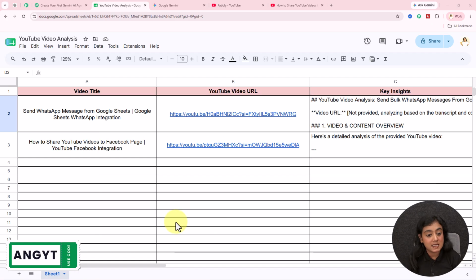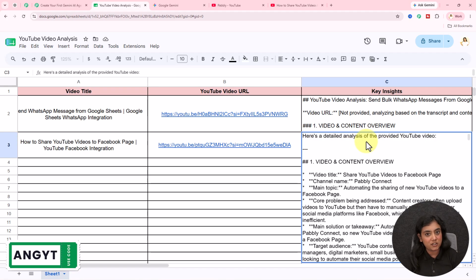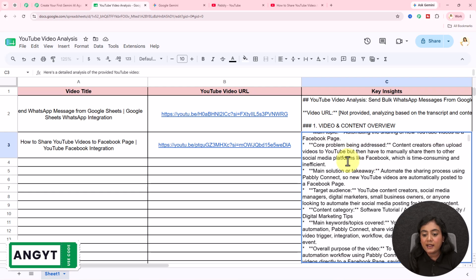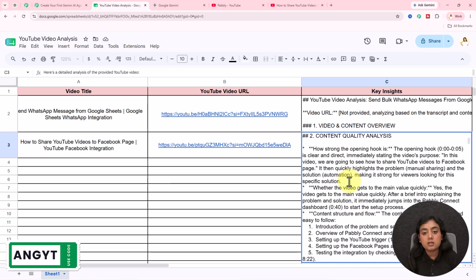The few minutes has passed by and you can see automatically a data is updated in the spreadsheet. It says here's a detailed analysis of the provided YouTube video. The title is share YouTube videos to Facebook page. It's on the channel Pabbly. You can see this is the main content of automating and sharing new YouTube videos to a Facebook page. And you can see this is the total analysis of the video link that we have added in Google Sheets.